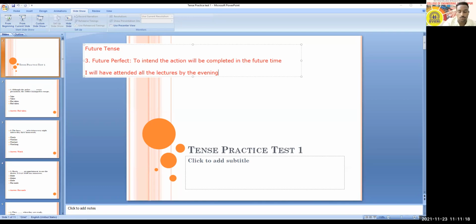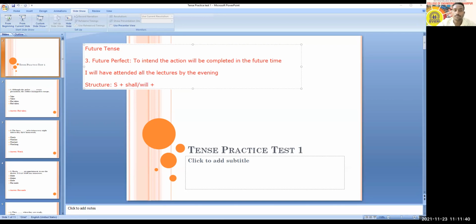And now let's talk about the structure. So you just help me. What structure are you going to use here? First of all, the subject will be there. Then what? After the subject, shall or will you are going to use. Okay.